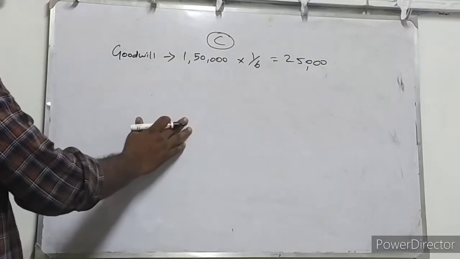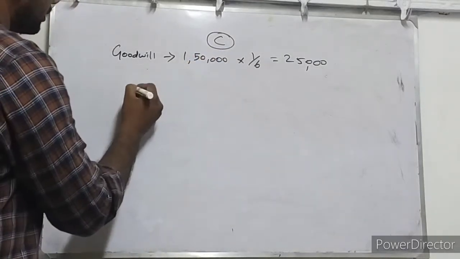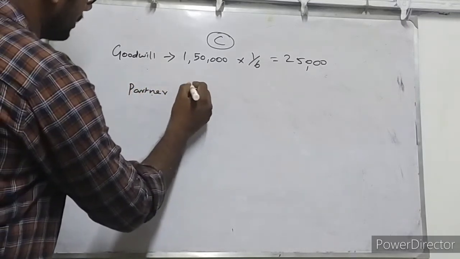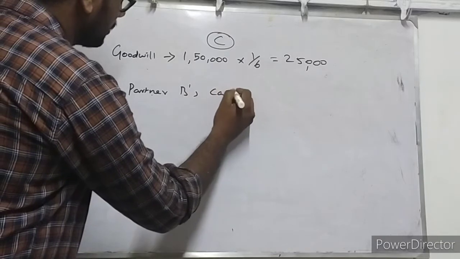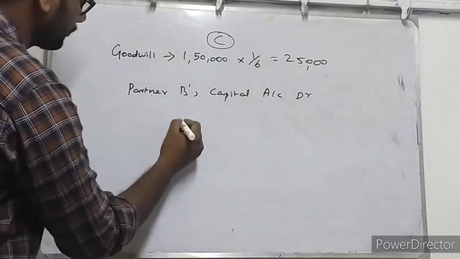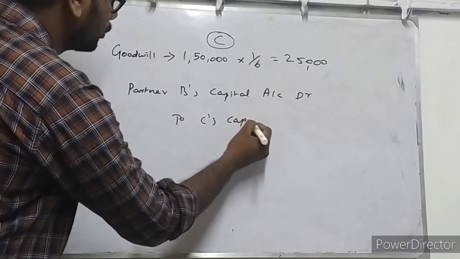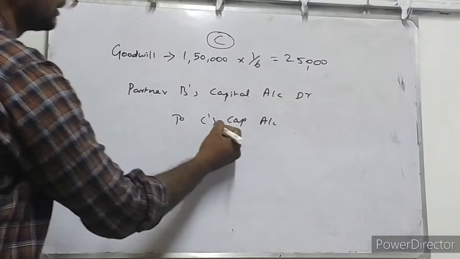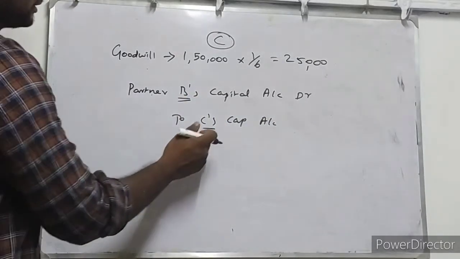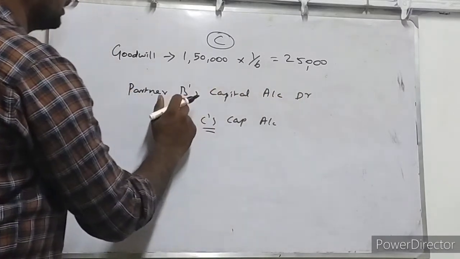So anyway, we can write a journal entry here. Whose capital account will be debited? Partner B's capital account debtor to C's capital account. One who retired from the partnership firm, that is C, isn't it? One who gained in the partnership firm because of C's retirement, that is partner B. So whose account will be debited?